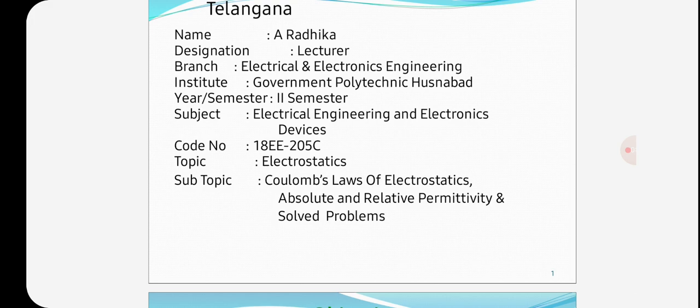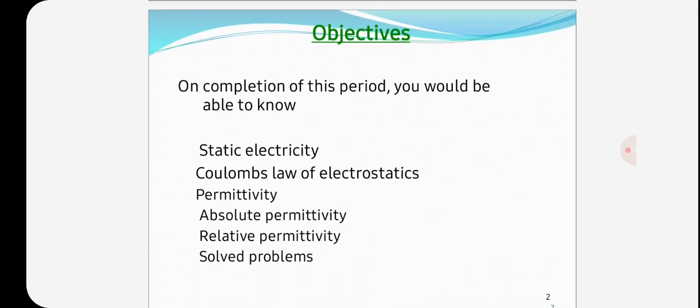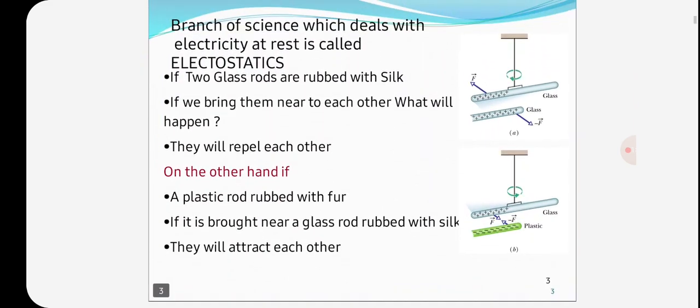we are going to solve a few problems. So these are the main objectives of today's class: static electricity, Coulomb's law of electrostatics, permittivity, absolute permittivity, and relative permittivity. Okay, so first we go for the introduction.